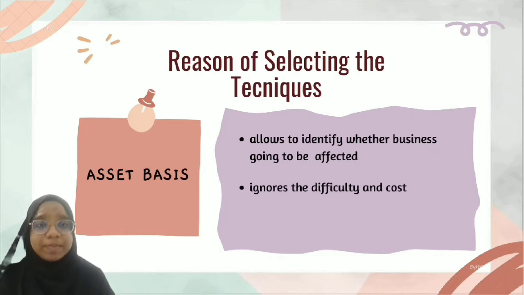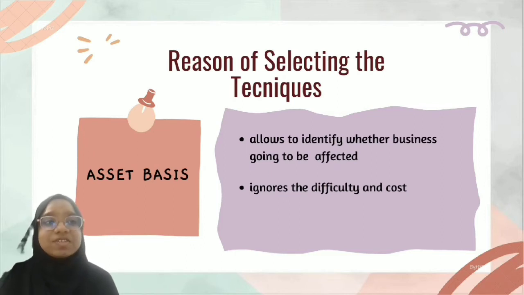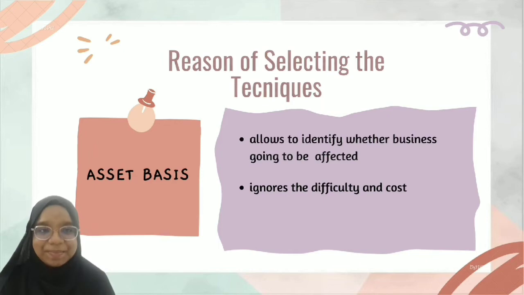The asset basis approach can be classified in 3 different ways, which are net book value, realizable asset value, and replacement cost. It allows the company to identify whether the business is going to be affected by liquidation or if another company is taking over the business as well. In addition, this method also ignores the difficulty and cost of creating the intangible assets of the target company.